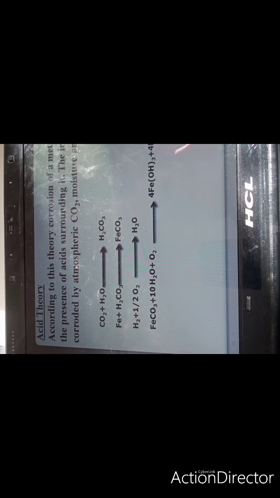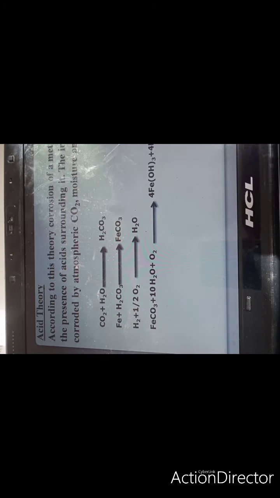Next is the acid theory. This type of corrosion occurs due to the presence of acids which are surrounding it. So those areas which are industrial areas show such type of corrosion. The iron is corroded by atmospheric carbon dioxide, moisture and oxygen. As you can see here, first there will be formation of carbonic acid, and then it undergoes a series of reactions, and finally it gives you ferric hydroxide. This ferric hydroxide will be further oxidized to iron oxide with X molecules of water.